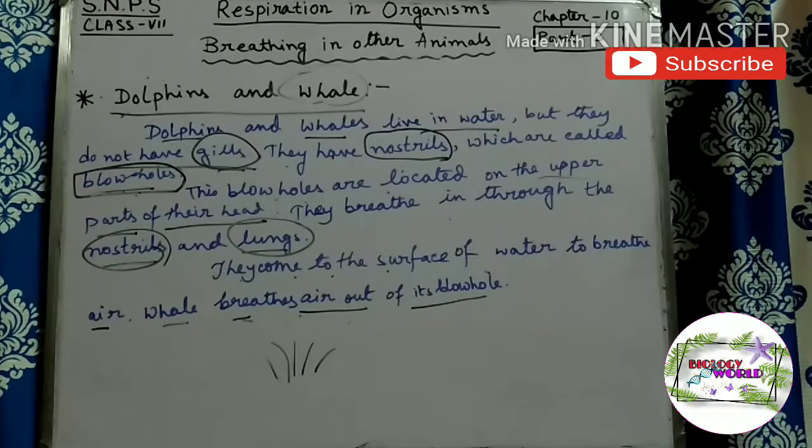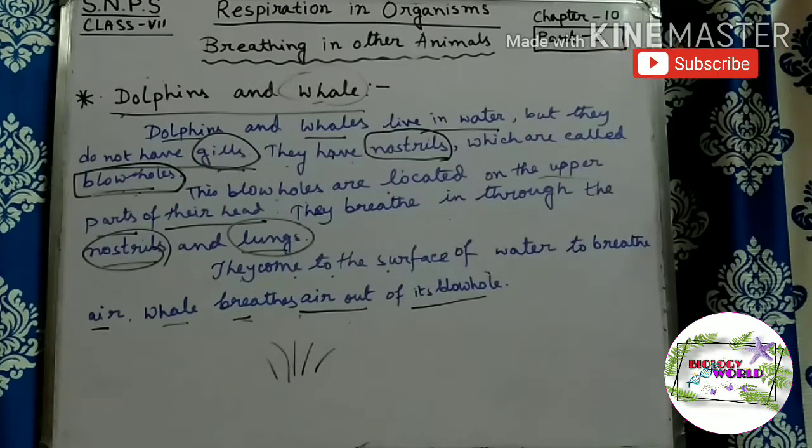So, here we have seen some animals which are not similar in case of breathing like the humans. So, they have different respiratory parts for their breathing. So, we have seen this in this part.